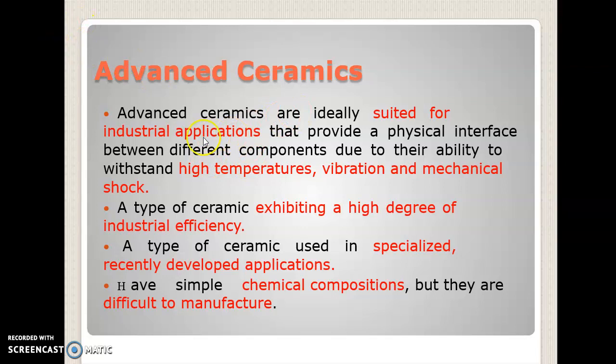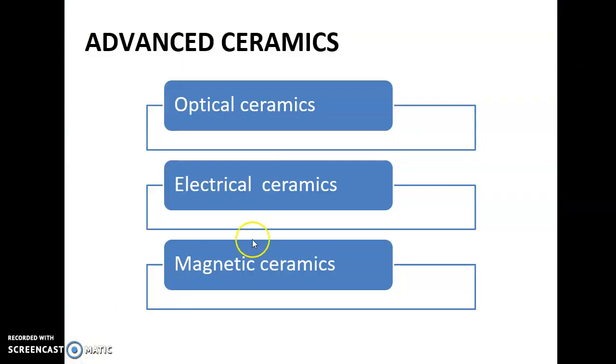What are advanced ceramics? Advanced ceramics are ideally suited for industrial applications that provide a physical interface between different components due to their ability to withstand high temperature, vibration and mechanical shock. This type of ceramic exhibits a very high degree of industrial efficiency, and is used in specialized, especially recently developed applications. They have simple chemical compositions, but they are very difficult to manufacture. Advanced ceramics could be classified as optical ceramics, electrical ceramics and magnetic ceramics.